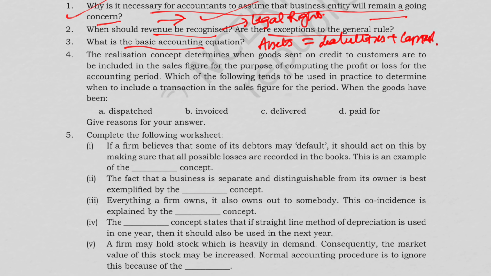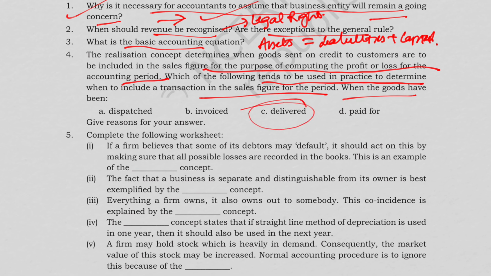We have questions related to realization concept. Okay. So first of all, the realization concept determines when goods sent on credit to customers are to be included in the sales figure for the purpose of computing the profit or loss for the accounting period. Which of the following tends to be used in practice to determine when to include a transaction in the sales figure for the period? What should be the answer? When the goods are delivered or the legal ownership is transferred, not when the order is received or when the cash is received.